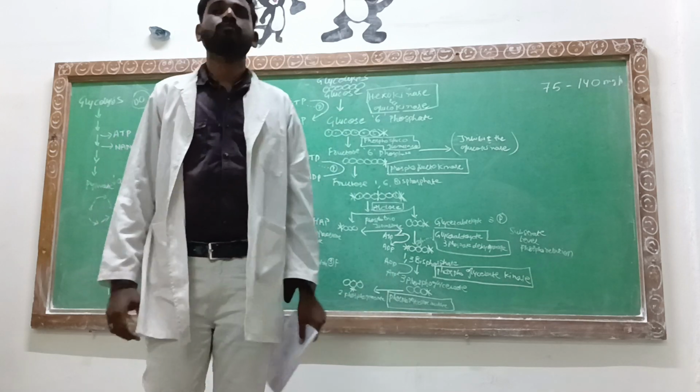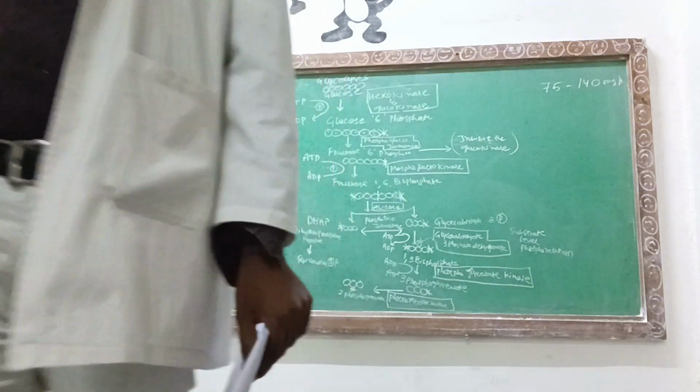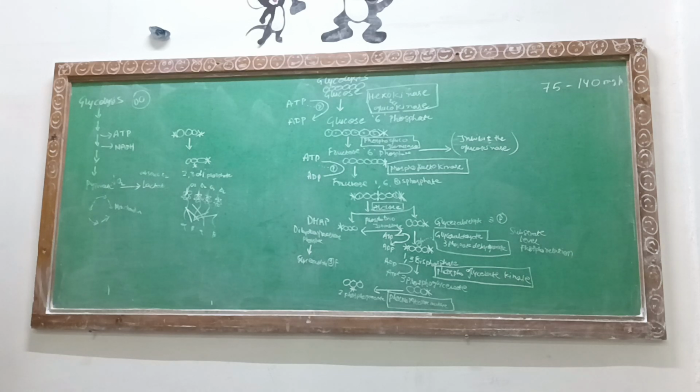Mutase turns the 3-phosphoglycerate into the 2-phosphoglycerate. The enzyme is named phosphoglycerate mutase.